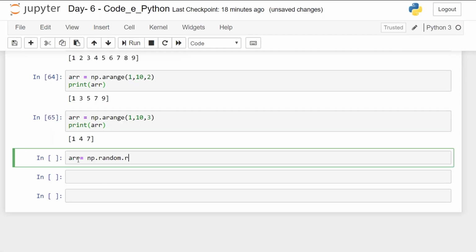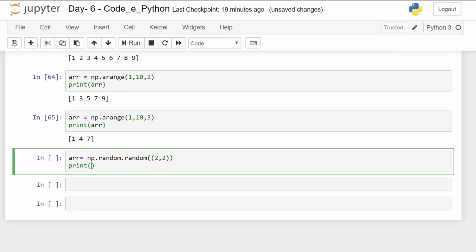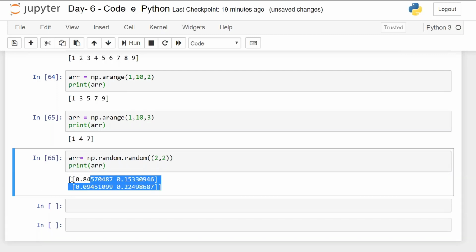What it does is, there are 3 rows and 2 columns. You can also use random elements in NumPy, which is a part of NumPy. So what I'm doing is np.random, print arr, created an array of dimension 2 by 2 with random numbers, and the numbers are always between 0 and 1.